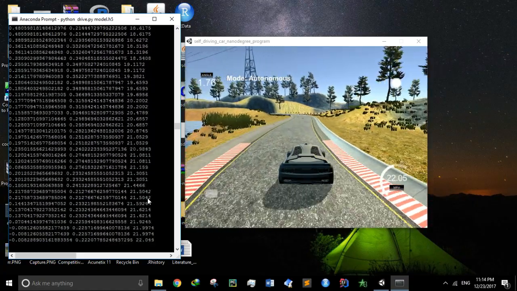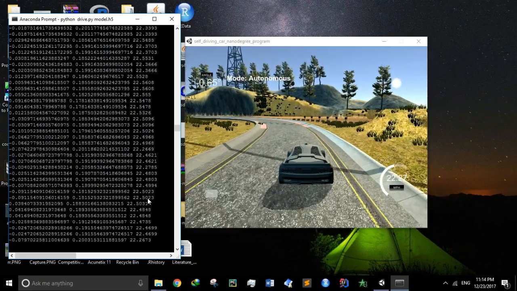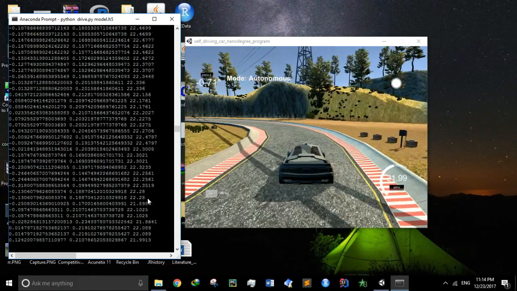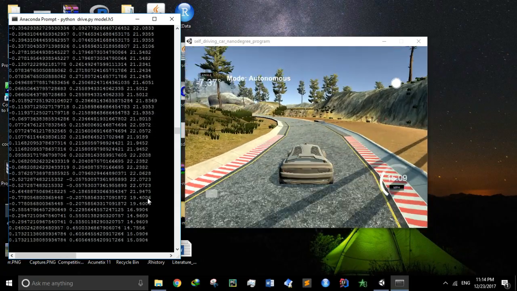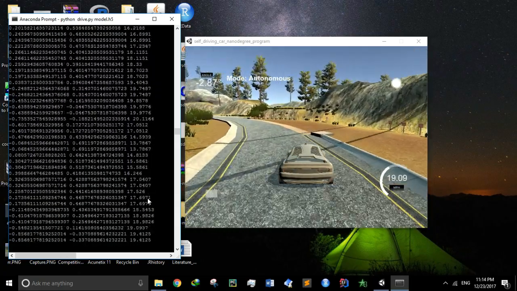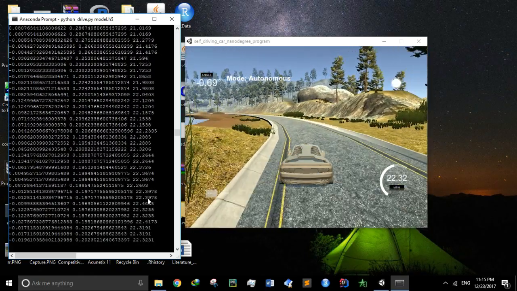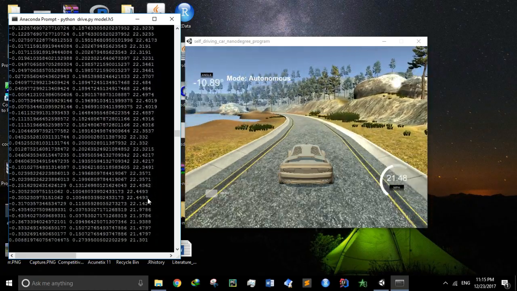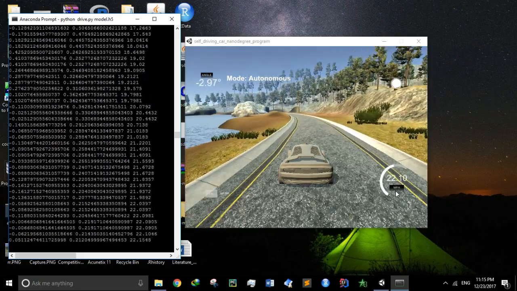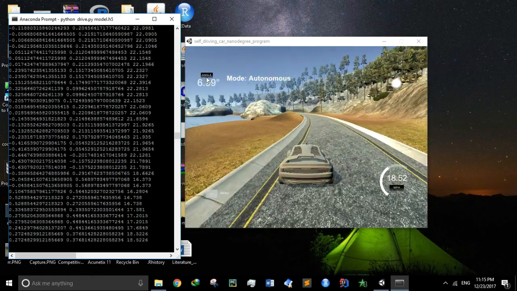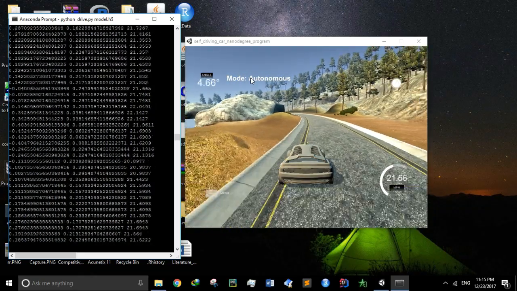It's about to finish one lap. Okay, it's almost finished. Here we have the current speed in meters per second, and then the current desired angle, I mean the angle being responded by the server, and the mode is autonomous.